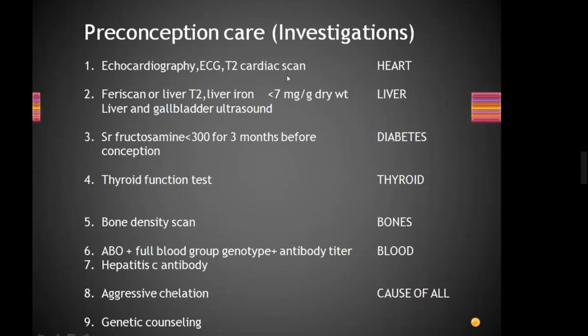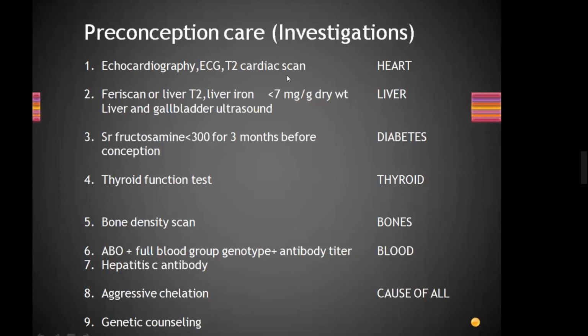Aggressive chelation, cause of all complications. Why have I written cause of all complications in front of aggressive chelation? It is the root of the disease. Every problem is because of iron overload: heart problem, liver problem, endocrinopathies. In thalassemia, when you think of thalassemia, think of iron overload.